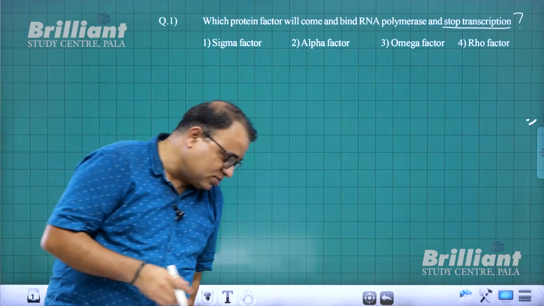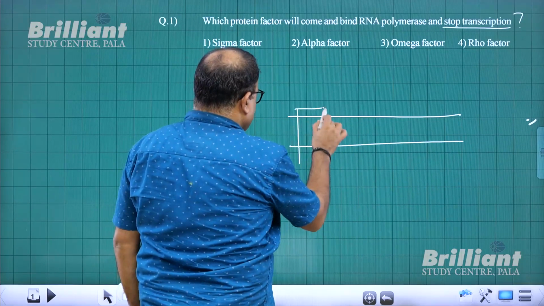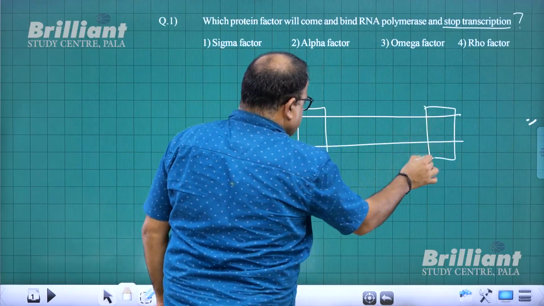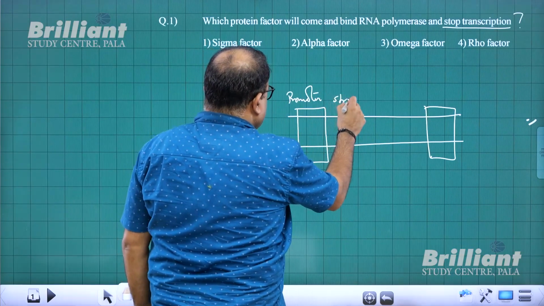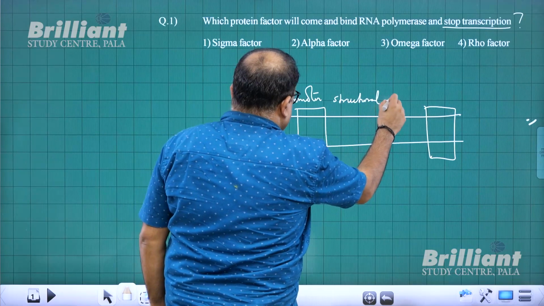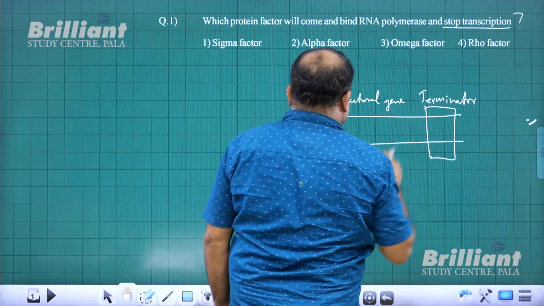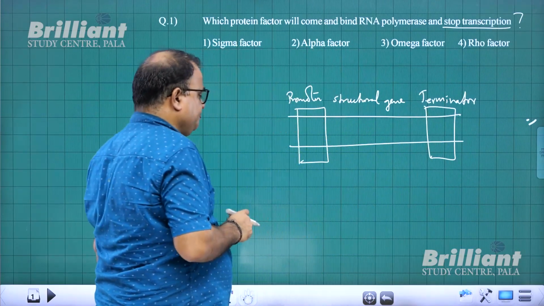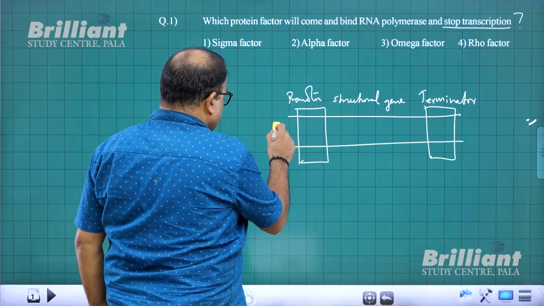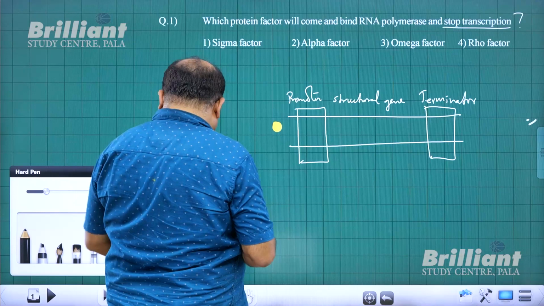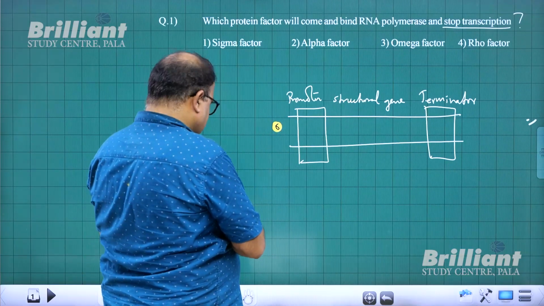If you can recall, there are 3 regions in the transcription unit. This is your promoter, this is your structural gene, and this is your terminator. So you got promoter, structural gene, and terminator. We all know in prokaryotic transcription, the initiation factor is sigma factor.